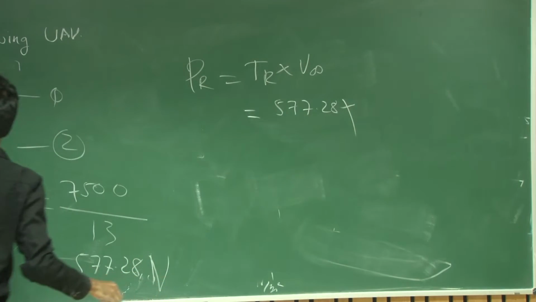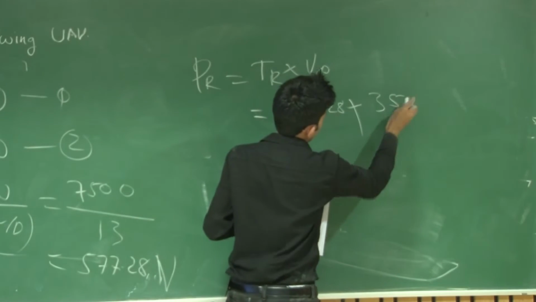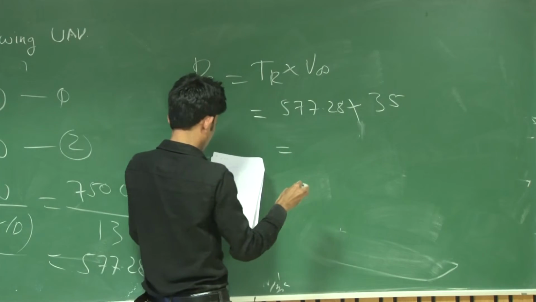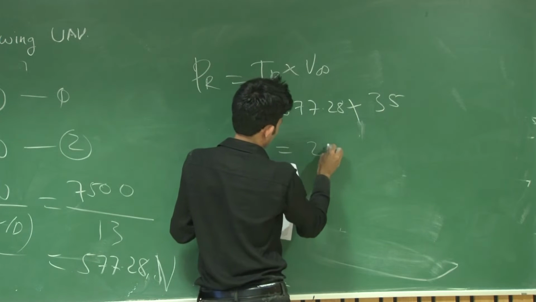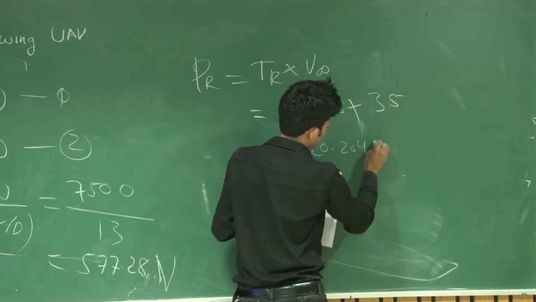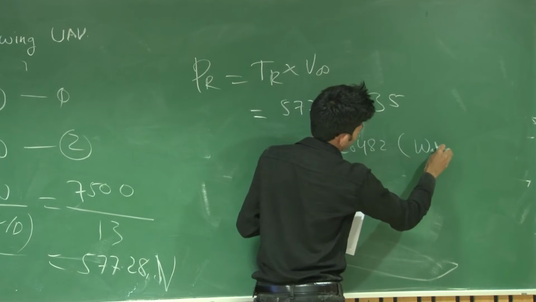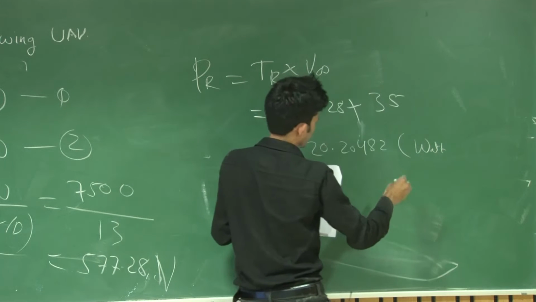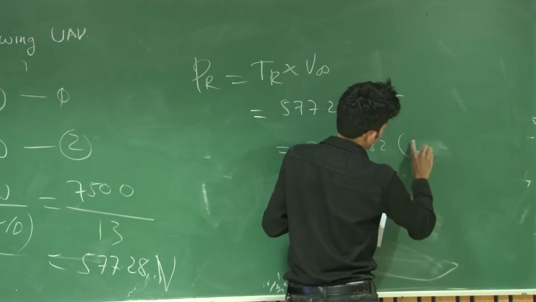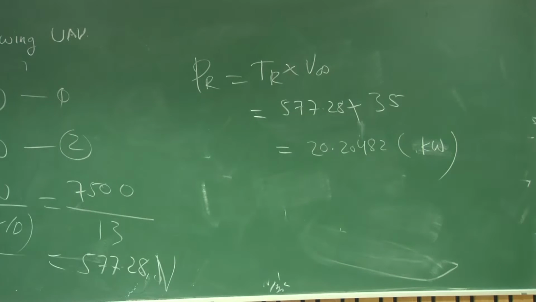Velocity we already gave you, 35 meter per second, which will be 20.20482 kilowatt. So this is your answer of the fourth question.